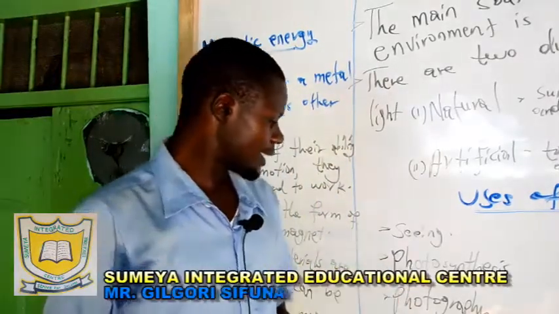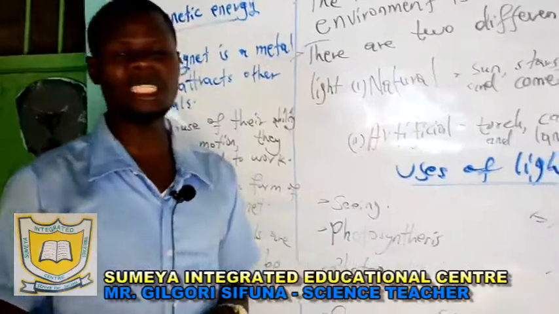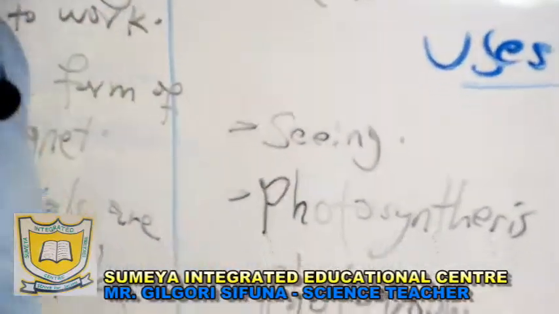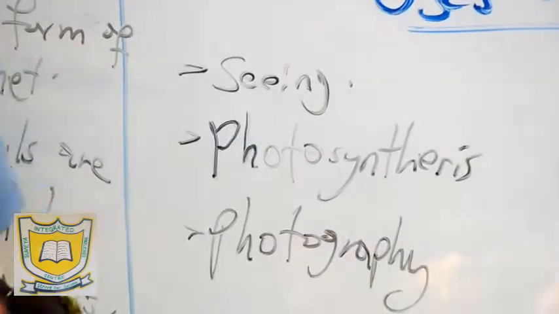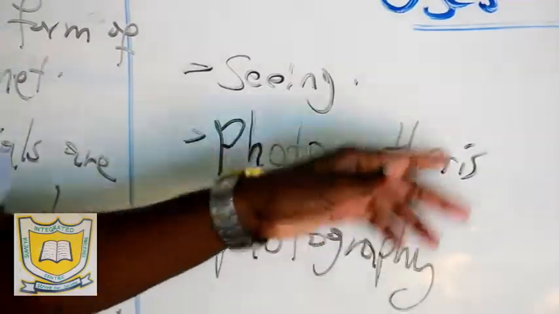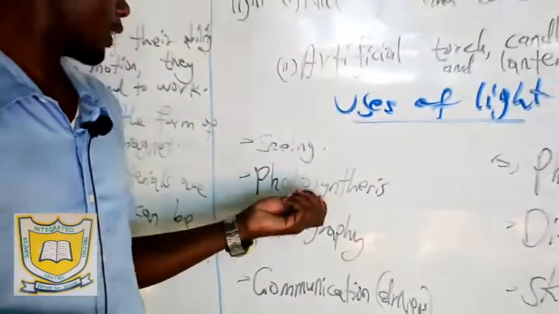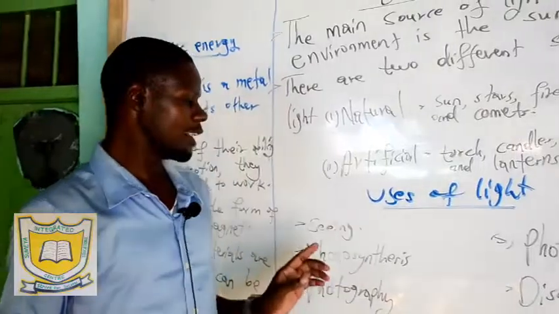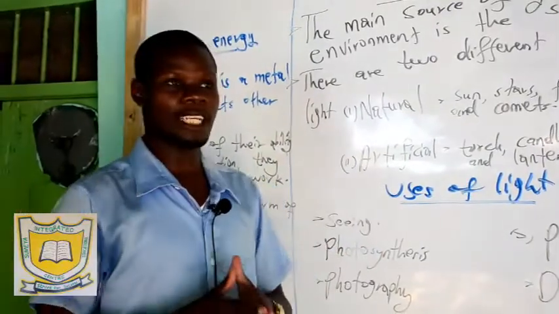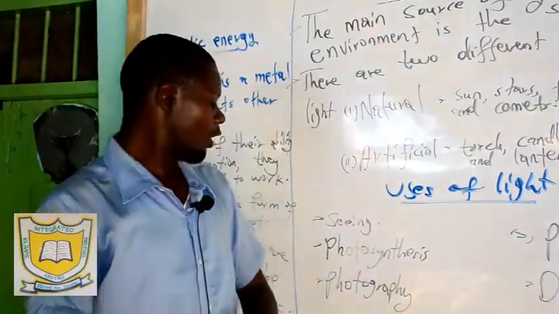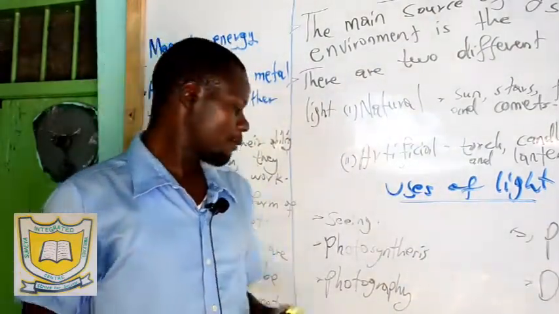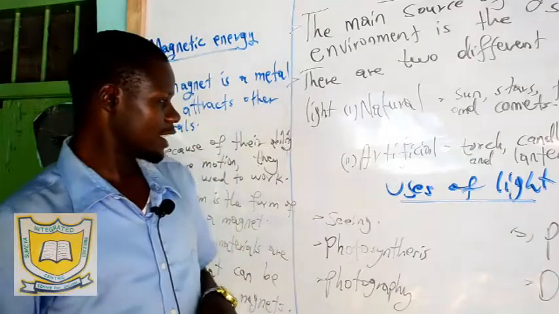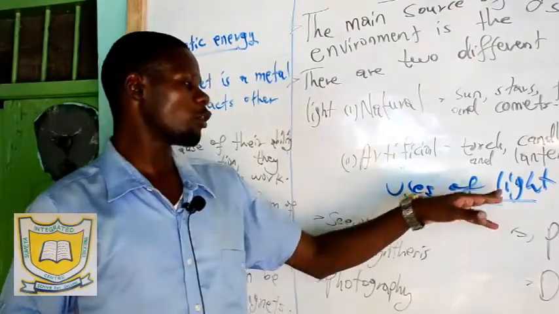Number 2, photosynthesis. This is a process by which green plants make their own food in the leaves, but they cannot make that food when light is not there. So one of the conditions that must be there for photosynthesis to take place is light. You understand plants are producers, and all the animals depend on plants for food and also shelter. So photosynthesis is also taking place because of light.